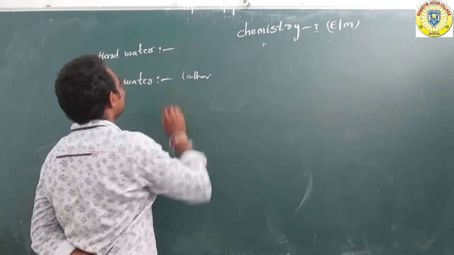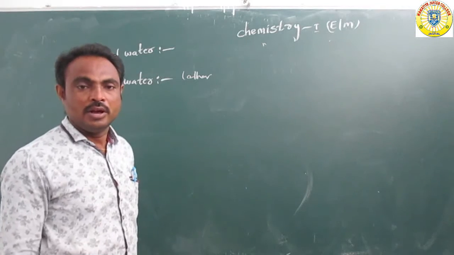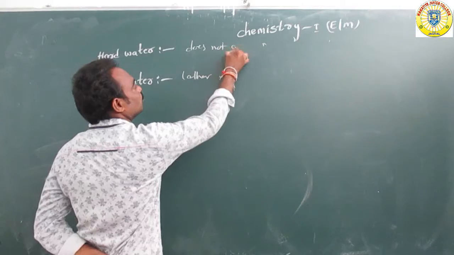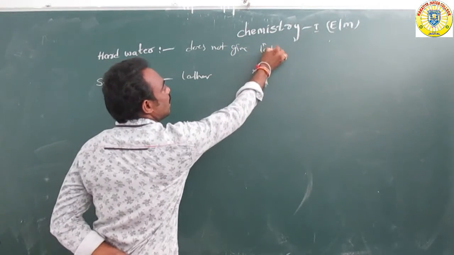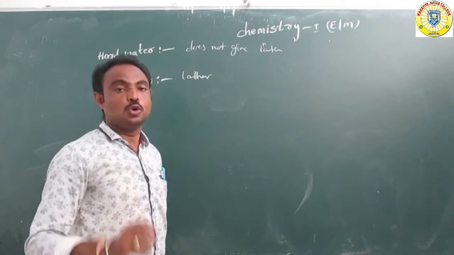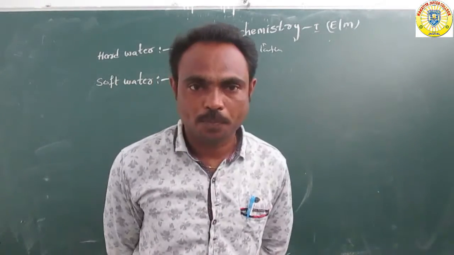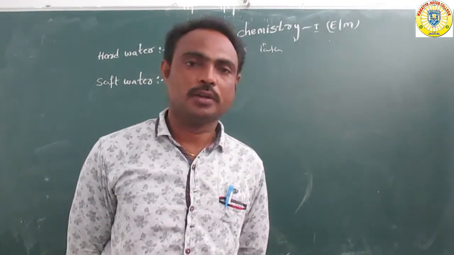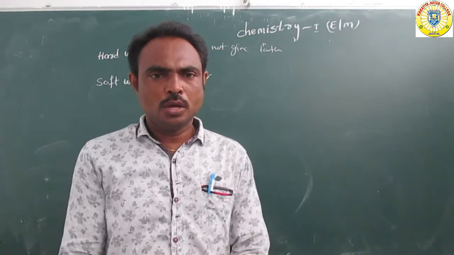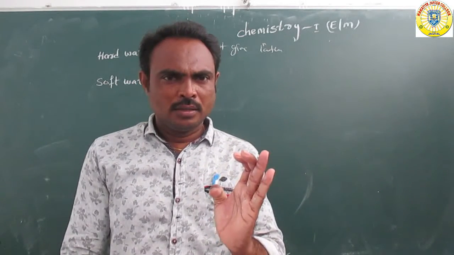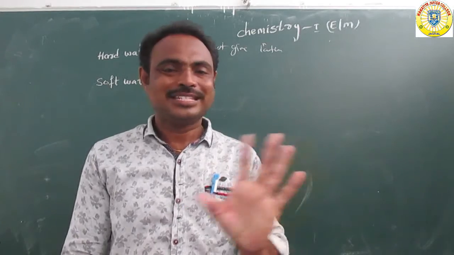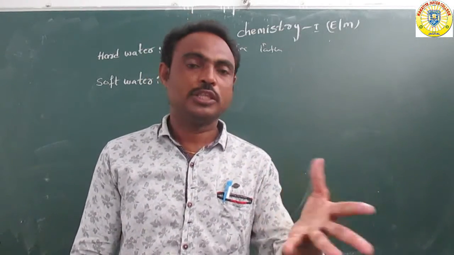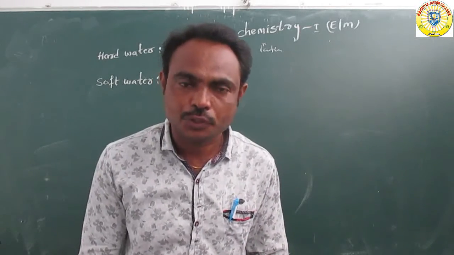So what is hard water? Which water does not give lather with soap or in the presence of soap, that type of water is called hard water.